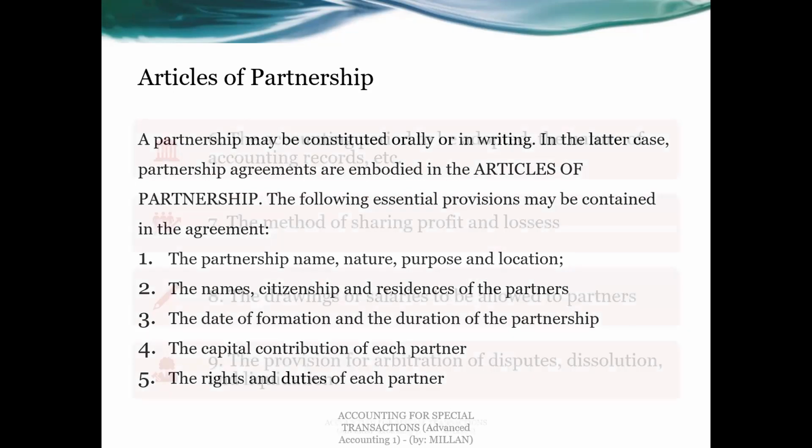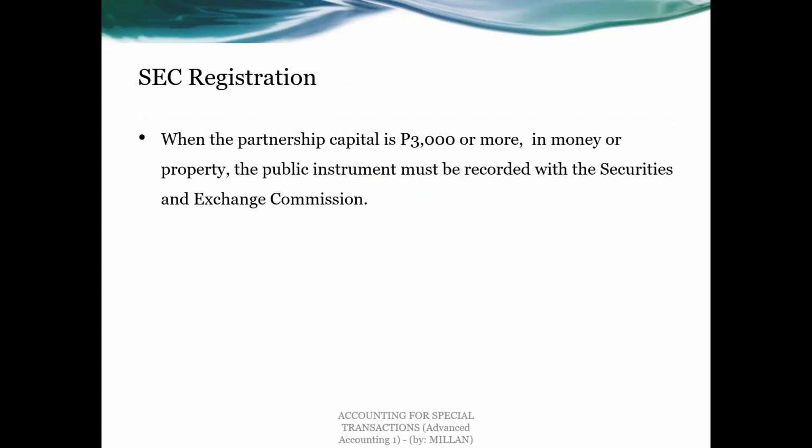But in case the contribution of the partners will constitute 3,000 or more, either in money or property, the requirement of the law is that such instrument, your articles of co-partnership or partnership, must be recorded with the Securities and Exchange Commission. And it must be in a public instrument.